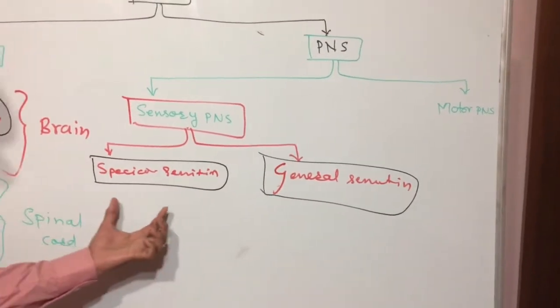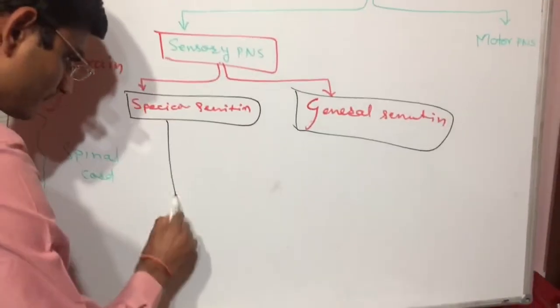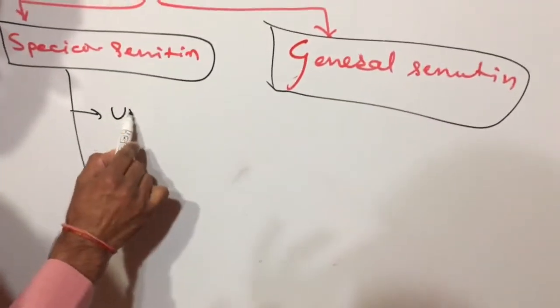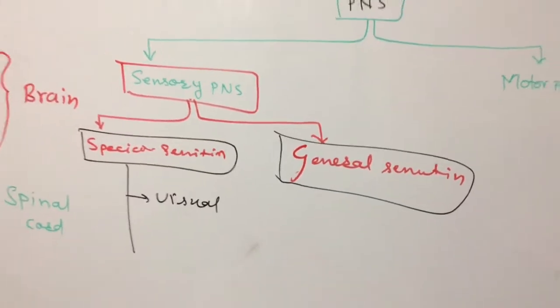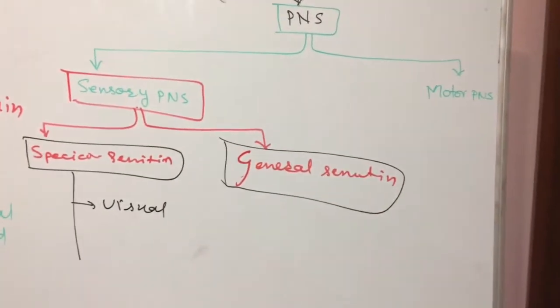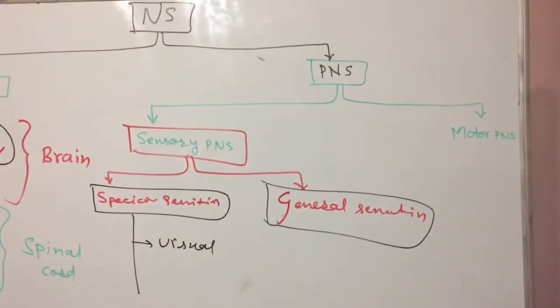For example, special sensation is visual: we can see only with the eyes, we can't see with our hands, fingers, or foot.